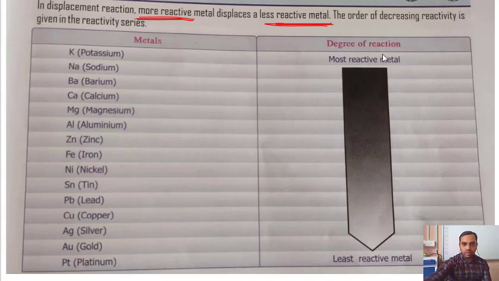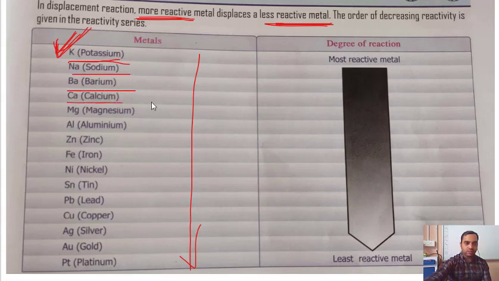Here the top one is more reactive, and reactivity decreases going downward. Potassium, K, is the most reactive metal, highly reactive, then sodium, then barium, then calcium, like this.